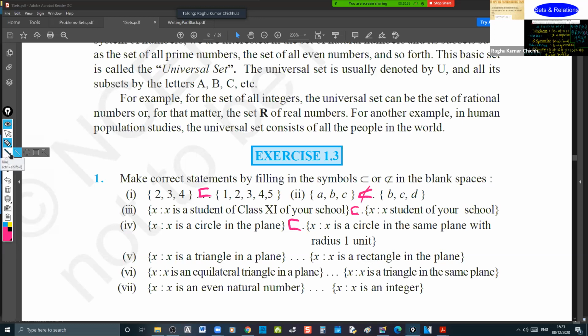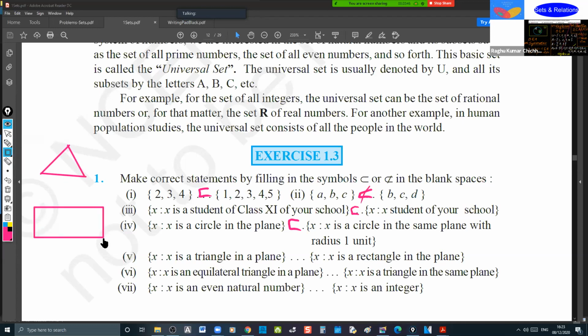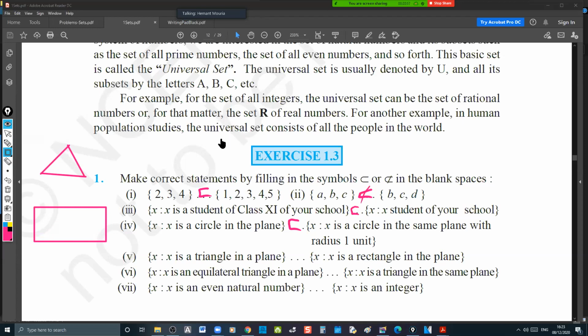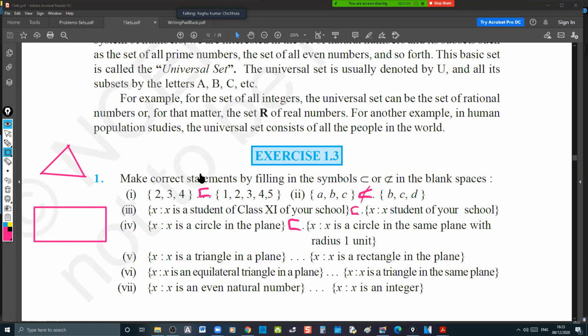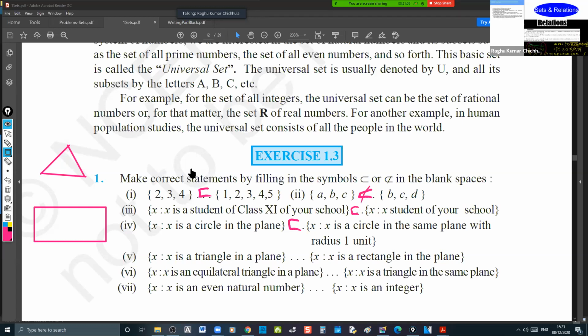See, I'll tell you like this. This is one rectangle lying on the plane. This is a triangle lying on the plane. You tell me whether triangle is a subset of rectangle. Sir, what if the triangle is placed inside the rectangle? That's a special case you are talking about. It could happen, right? No, it's not that. You must have the universal property. Universal property means in every case it must satisfy.